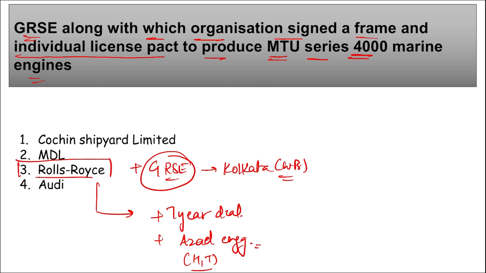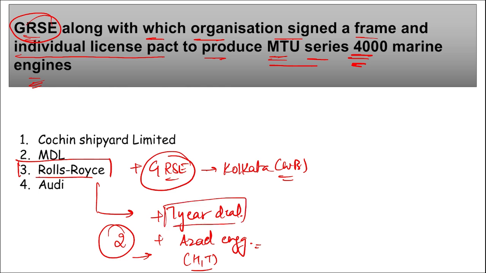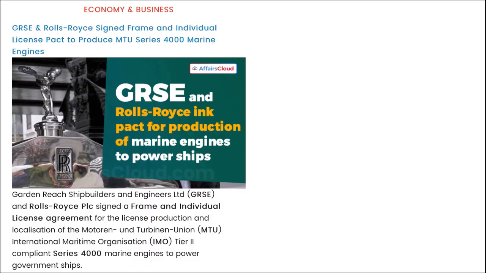So, two deals with Rolls-Royce recently. One is with GRSC and it is to produce MTU series 4000 marine engines. And second is with Azad Engineering and it is a 7-year deal to develop complex military aero engine components. Mark this, both are important.